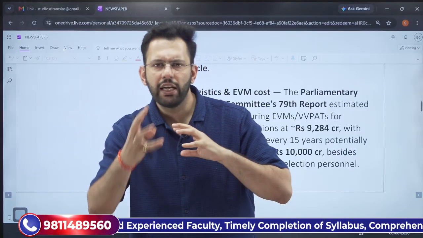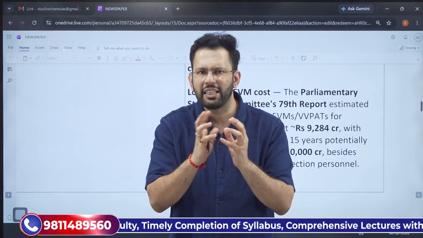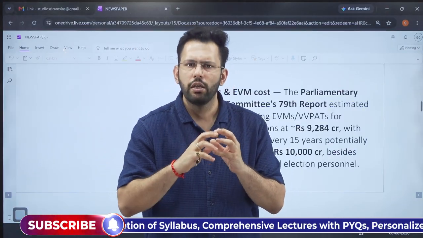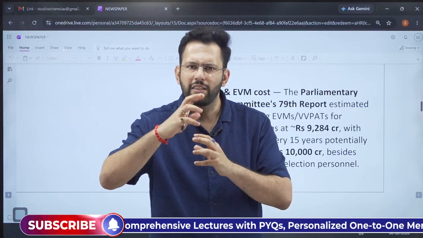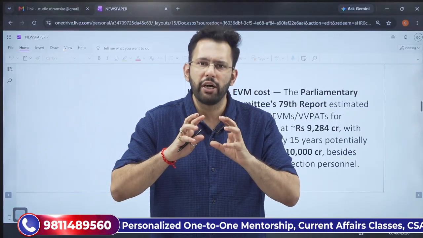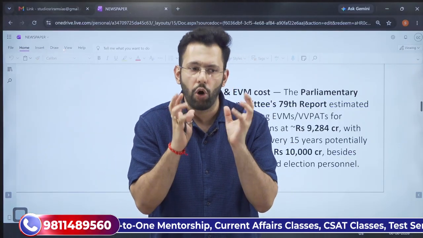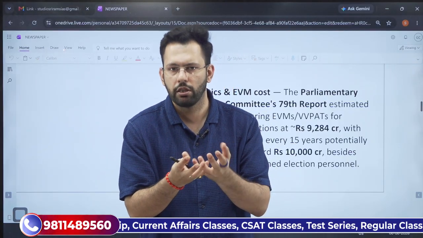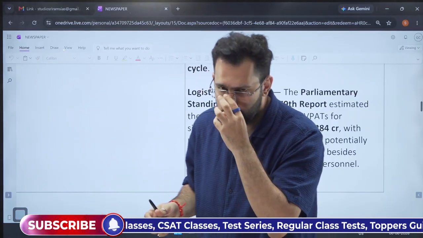So whether one nation, one election should be implemented or not, it is a thing that should be done gradually, partially. It should be started as a pilot project, and it should be done when all the major political parties are on the same page, when all the stakeholders involved are on the same page. So this should be your way forward for this.